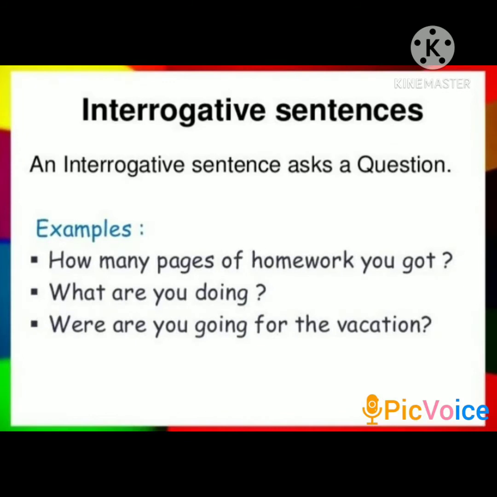Let's see the second kind of sentence, that is an interrogative sentence. An interrogative sentence asks a question. It can be affirmative or negative and always ends with a question mark. Most interrogative sentences begin with WH words such as who, what, when, where, how, etc. Some interrogative sentences begin with helper verbs such as is, are, does, has, etc.